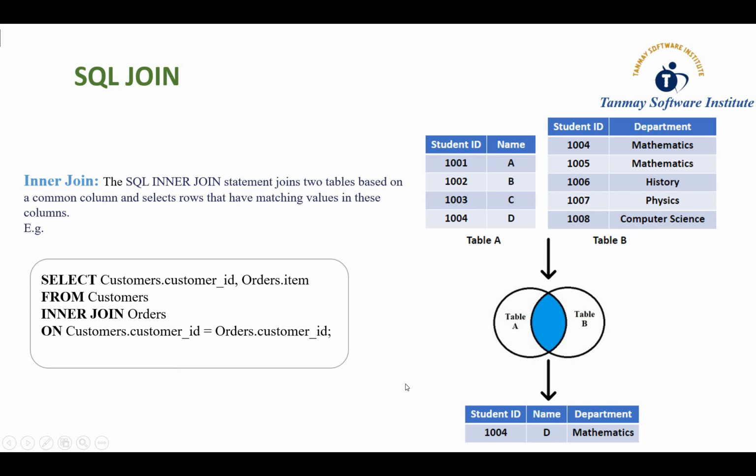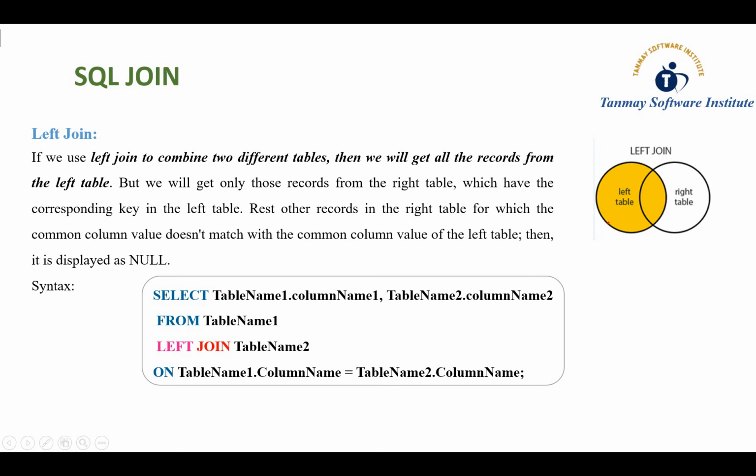Okay, so now next is what? A left join. If you use a left join to combine two different tables, then we will get all records from the left table. In simple words, guys, left join is nothing but all the records from the left table and only matched records from the right table. So in this figure you can see there are two tables, a left table and a right table, table A and table B.